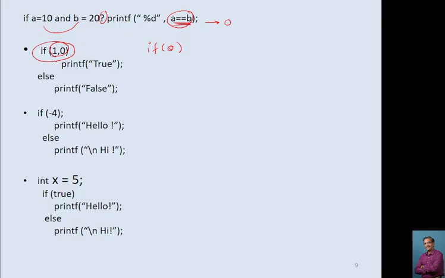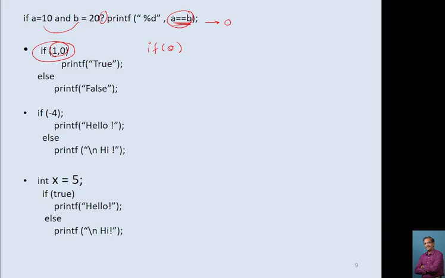And generally whenever we learn C programming, in control statement we say that if condition is satisfied, it will execute if part, and if condition is not satisfied, it will execute else part. But my dear students, this doesn't happen in C programming.